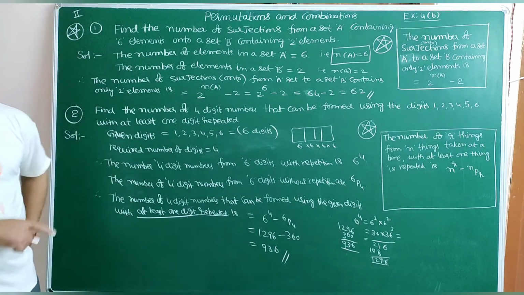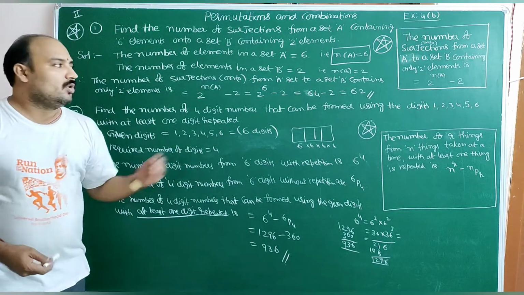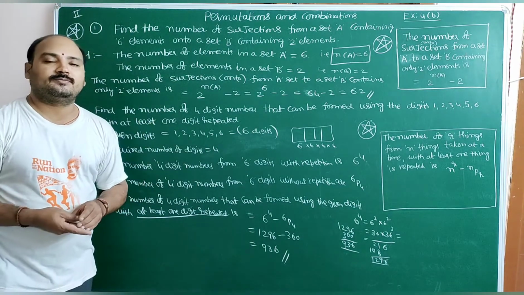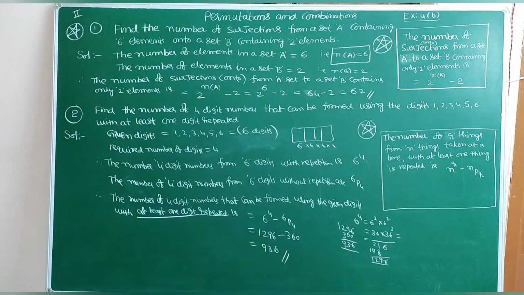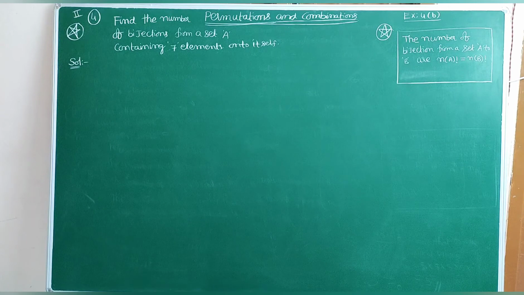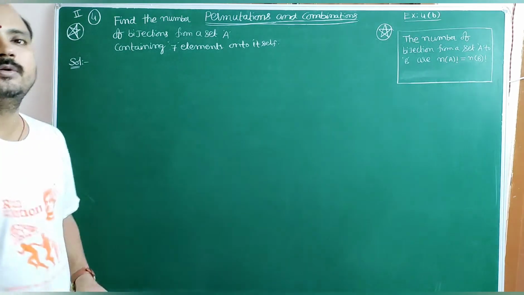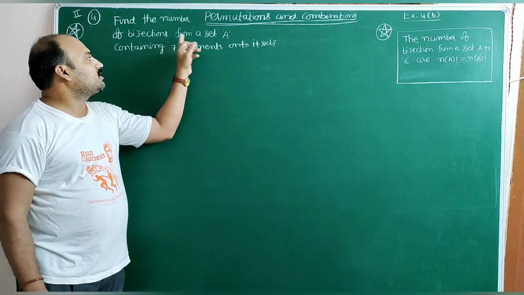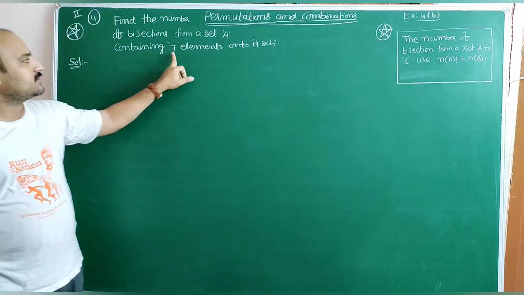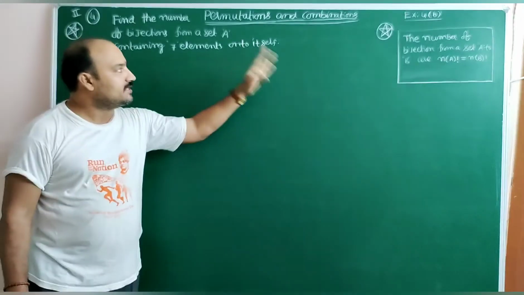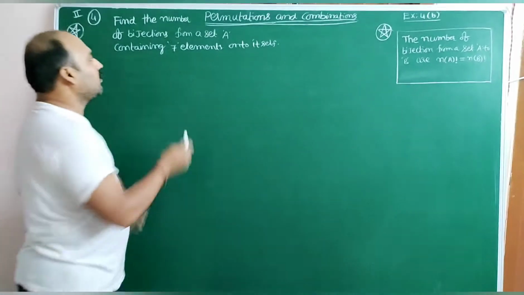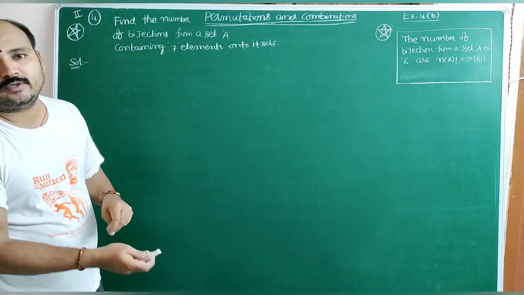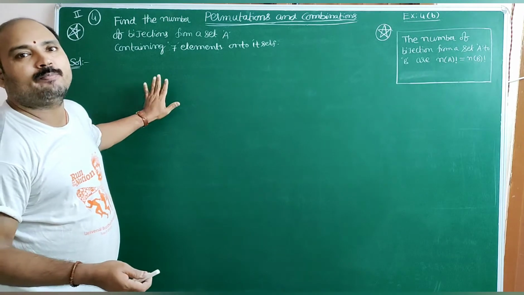At least one digit is repeated. We'll move on to the next concept. Find the number of bijections from a set A containing 7 elements onto itself. So from A set to A set, how many number of bijections?